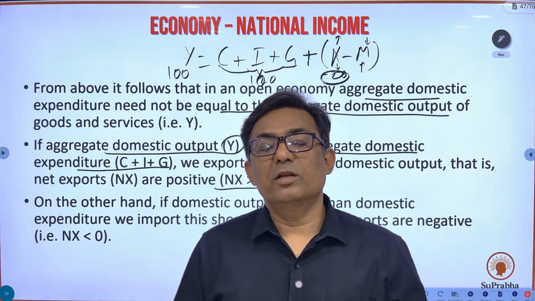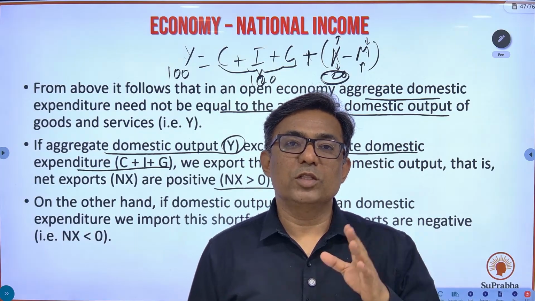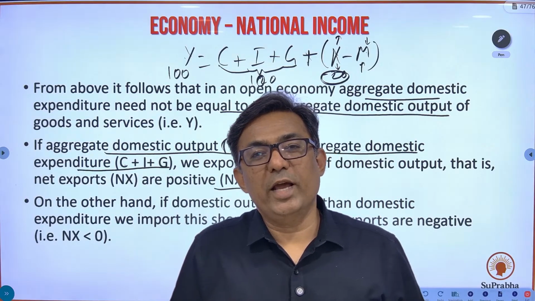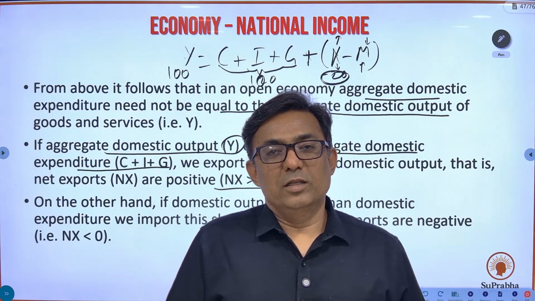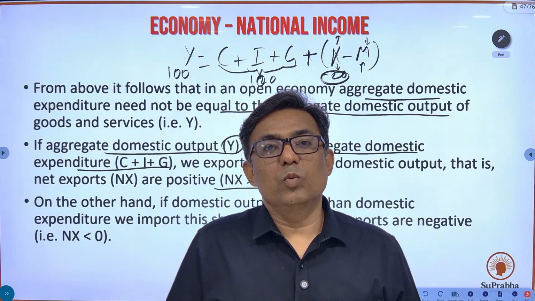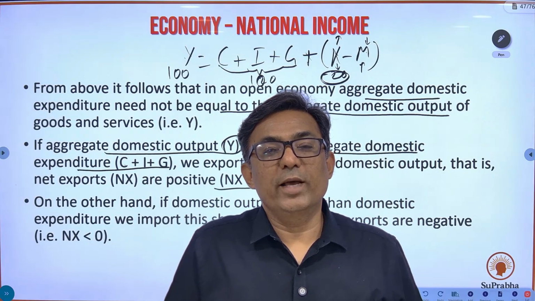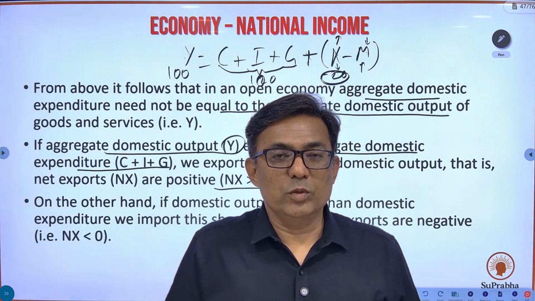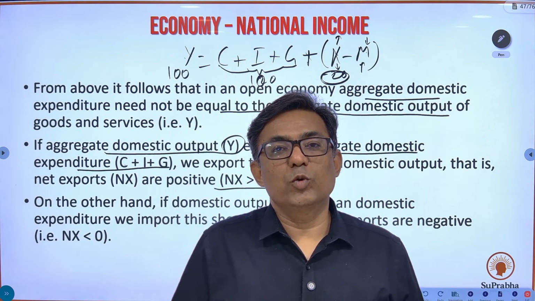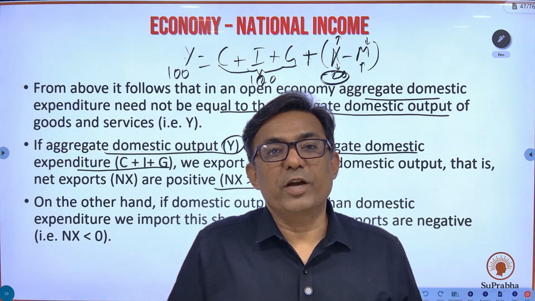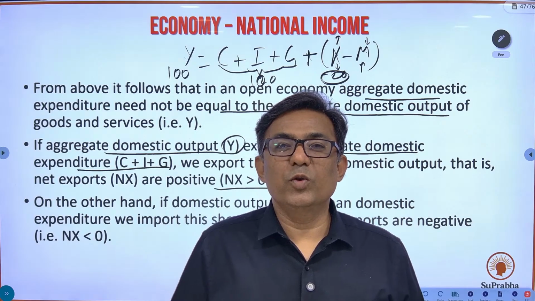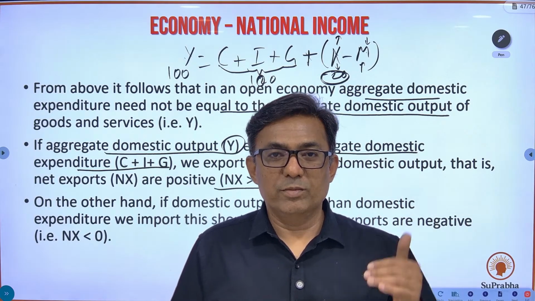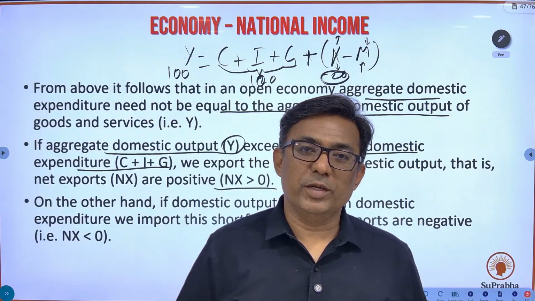We have understood the relation between all three prices: factor price, basic price and the market price, and what exactly would be known as national income. So national income is going to be NNP at factor price. You can mug it up or you can rationally remember why it should be NNP at factor price.